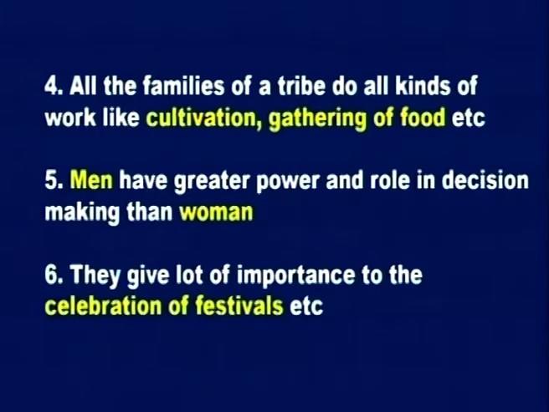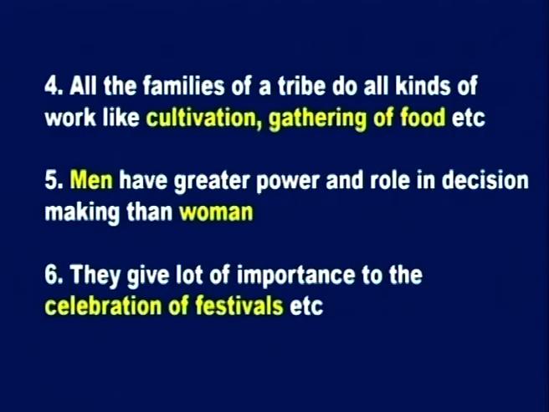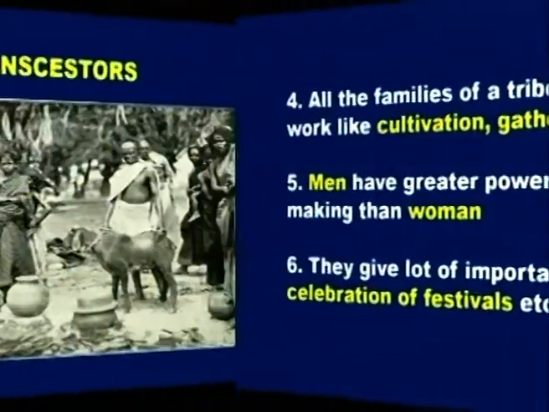So, even in the tribal societies, men have more power than women. They give lot of importance to the celebration of festivals. So, the last characteristic of tribal society is they celebrate festivals together, isn't it? Let us see all the 6 characteristics shared by the tribes in detail now.